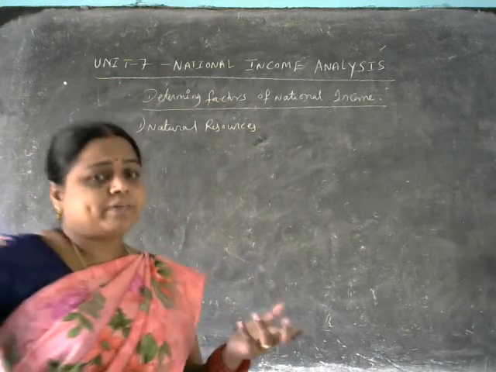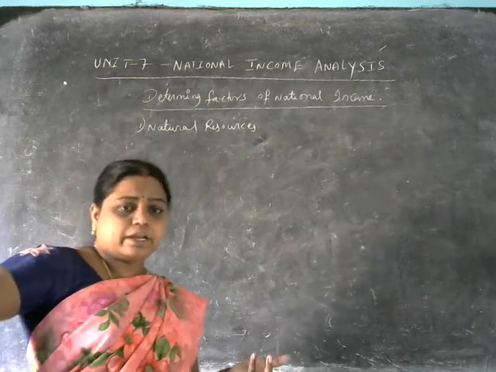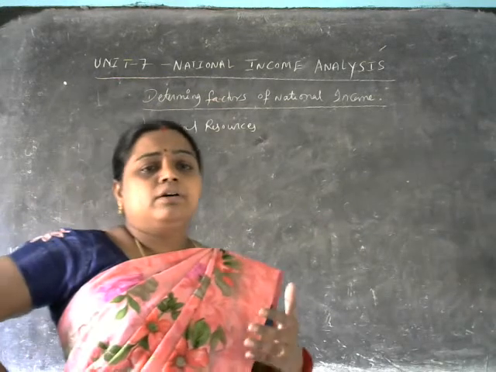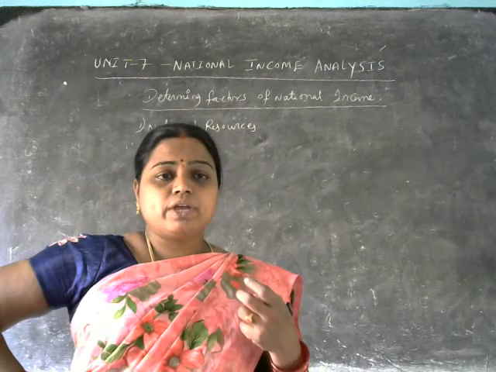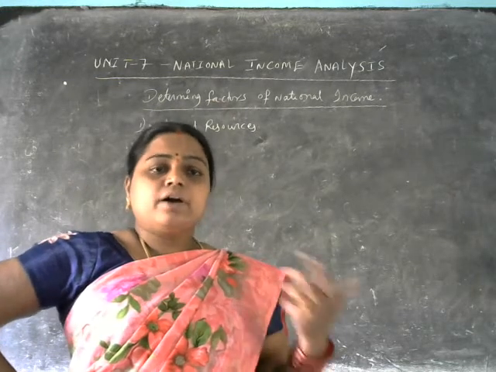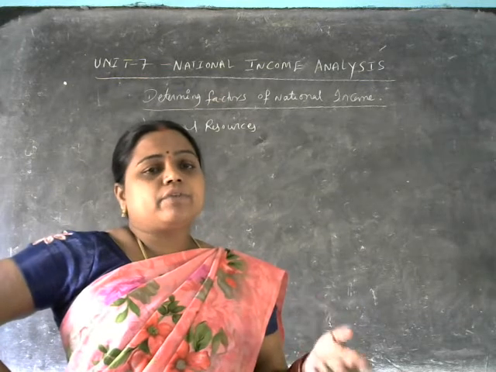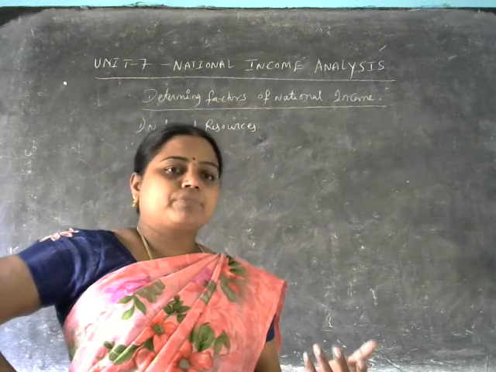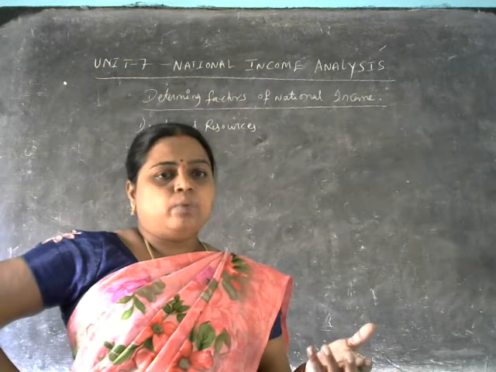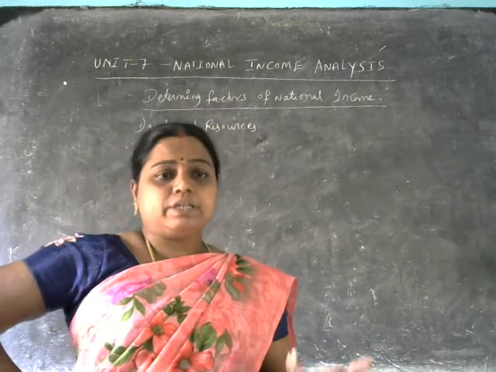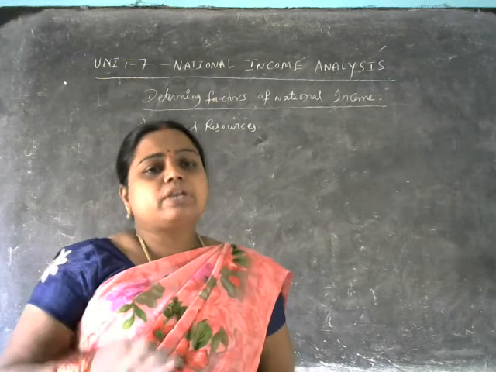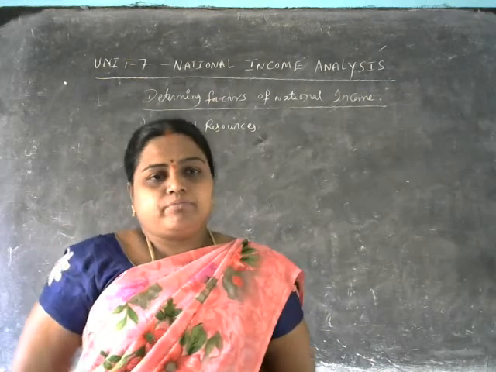Take the example of black soil and red soil. Black soil consumes more water than red soil. In red soil we can produce vegetables, potato and jowar, but in black soil we can produce rice and wheat. So the production levels also depend on this.